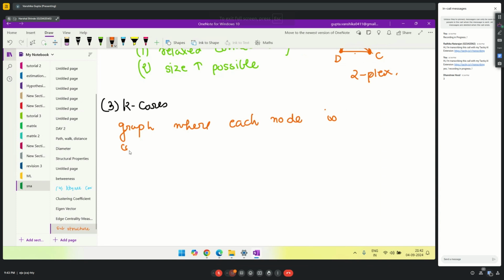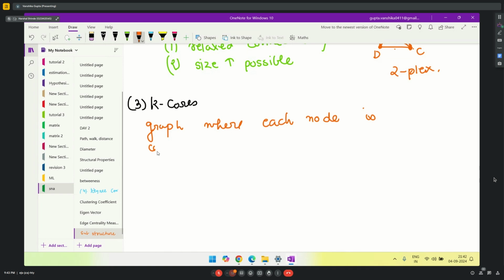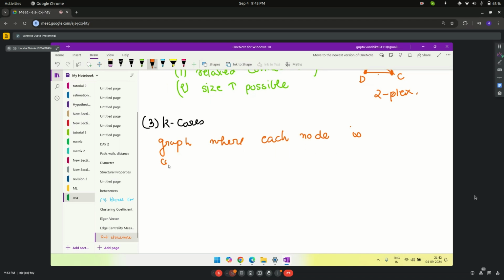See, in k-plex, what you were doing was n minus k. Here, you do not need to do n minus k, directly k is your answer. For example, I have a 10 node graph in which I am following a 3-core. That means every node of the 10 node graph must be connected to 3 other nodes. Whereas if it was a 3-plex, then you need to do 10 minus 3, that is 7 other nodes.